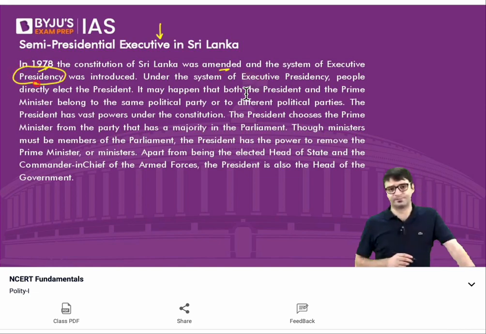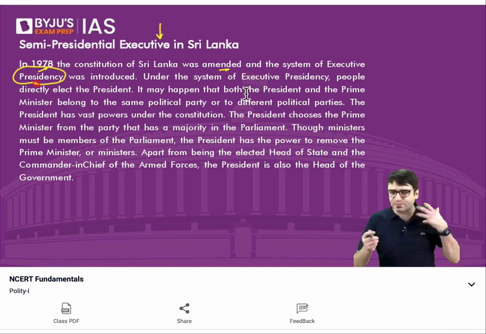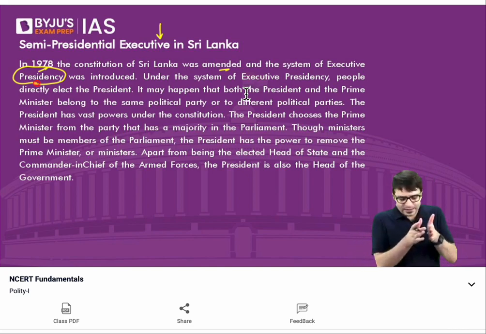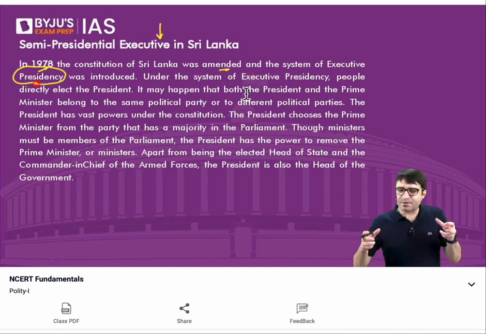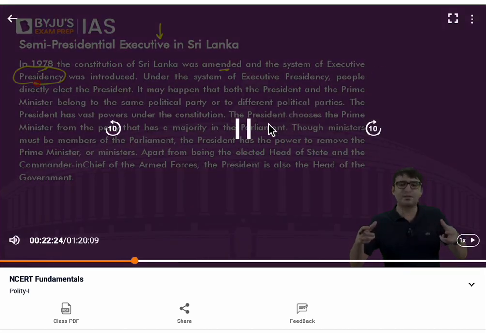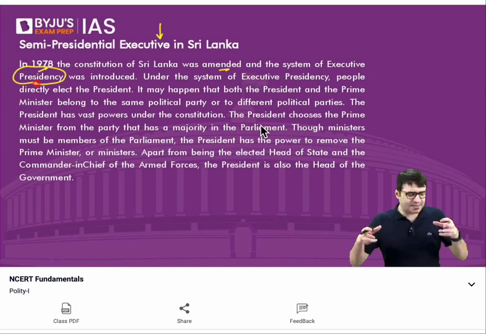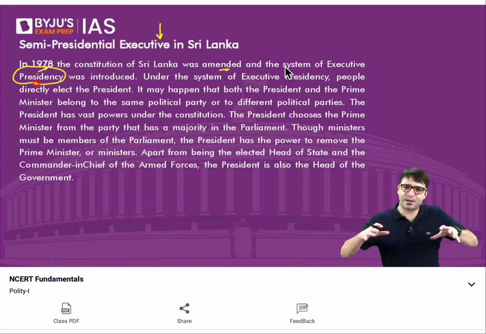What is this executive presidency? In Sri Lanka, they would have a president as well as the prime minister. President is also elected by the people, and this president appoints a prime minister as well. It may be possible that president and the prime minister may be from the same political party.